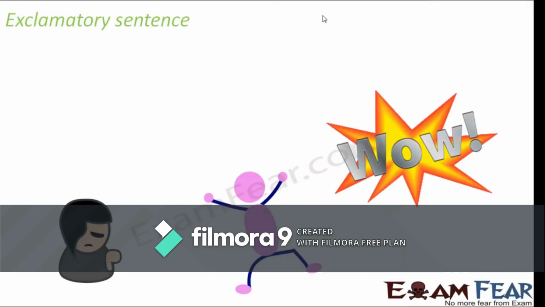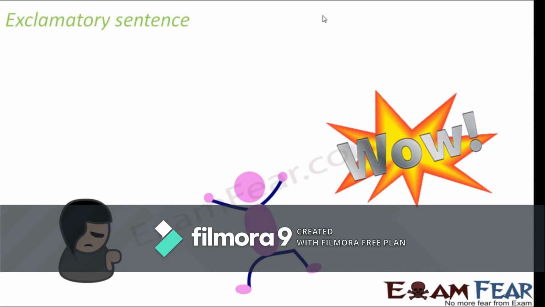And now the fourth kind of sentence, that is exclamatory sentence. Now looking at the pictures on the screen itself, you can guess what could be exclamatory sentences. In these sentences, we express a lot of excitement and emotion. You see the stickman dancing, wow. It's a lot of excitement, a lot of emotions.